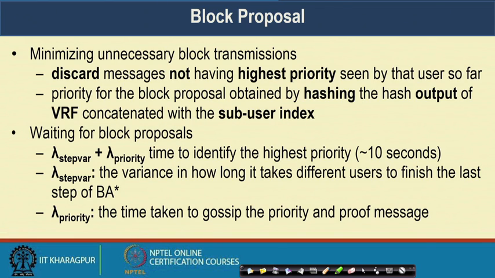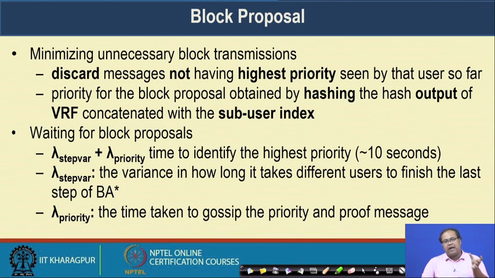Now, to ensure that we are able to avoid unnecessary block propagation in the network, we discard the messages not having the highest priority seen by the user so far. This priority value for block proposal is obtained by hashing the output of the VRF and concatenating it with the sub user index. So, this total number ensures the priority of a user.